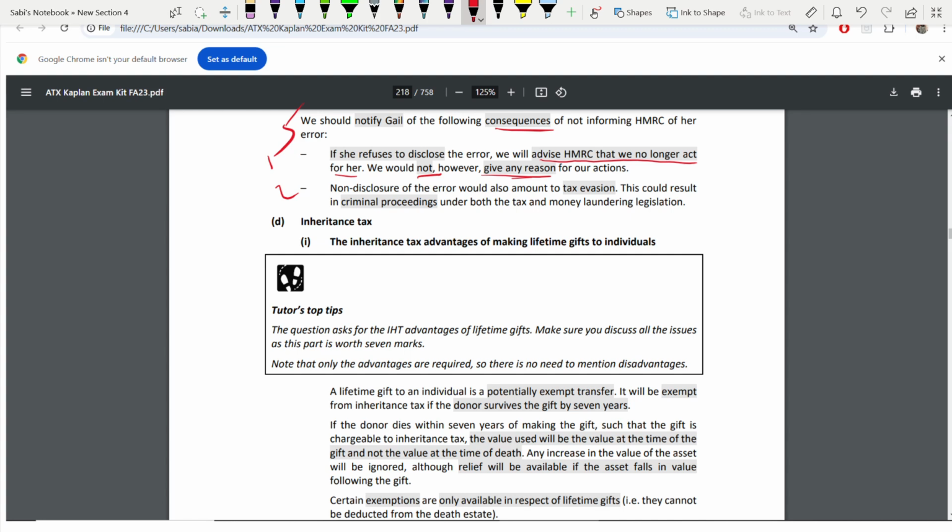Next, remember when you're not disclosing an error, it is also a tax evasion. This you have to write in your answer, tax evasion. That's why it's highlighted. Non-disclosure of income, non-disclosure of error is a tax evasion also. Because it's a tax evasion, what are the consequences of tax evasion? Criminal proceeding. Under both the tax rule and money laundering legislation, it's a criminal proceeding.